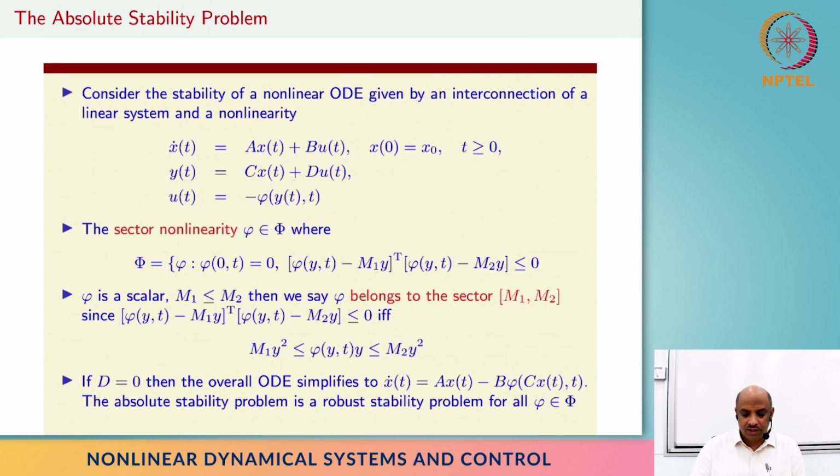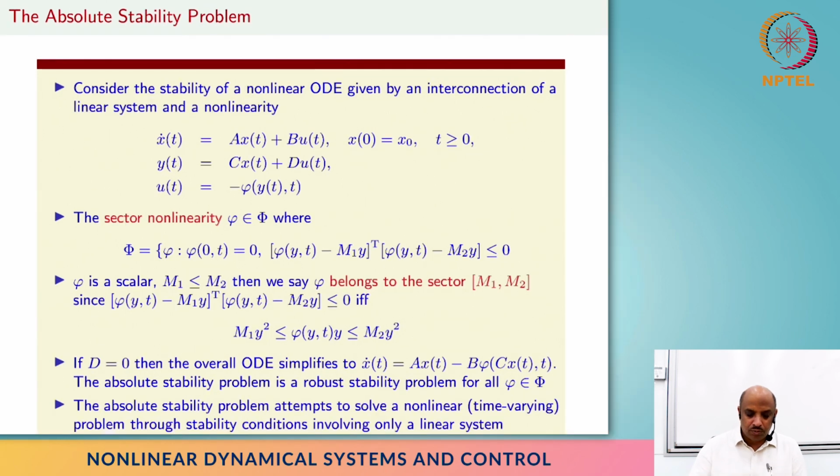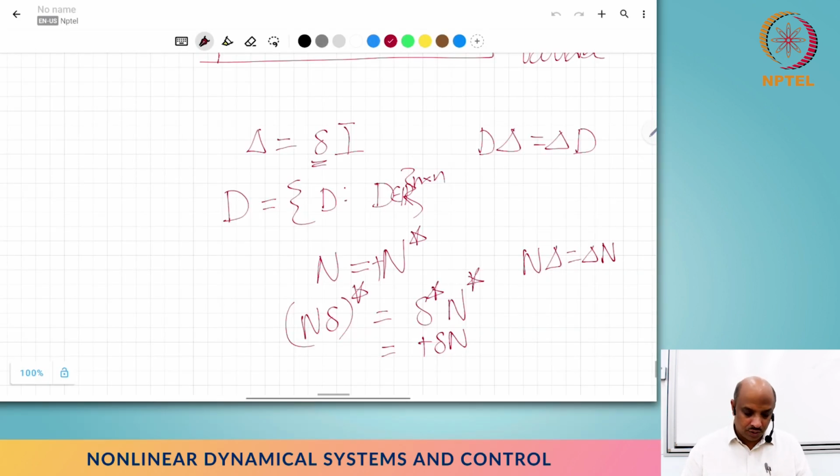How did we divide these things? We divided in such a way that the nonlinear part that we left in the problem belongs to some sector [m1, m2], and if we know that that happens, then we can address the problem if A satisfies certain conditions. That's the absolute stability problem, right? The absolute stability problem attempts to solve the nonlinear time varying problem through stability conditions involving only a linear system, right? But before we go on to anything else, let me explain this sector nonlinearity, okay?